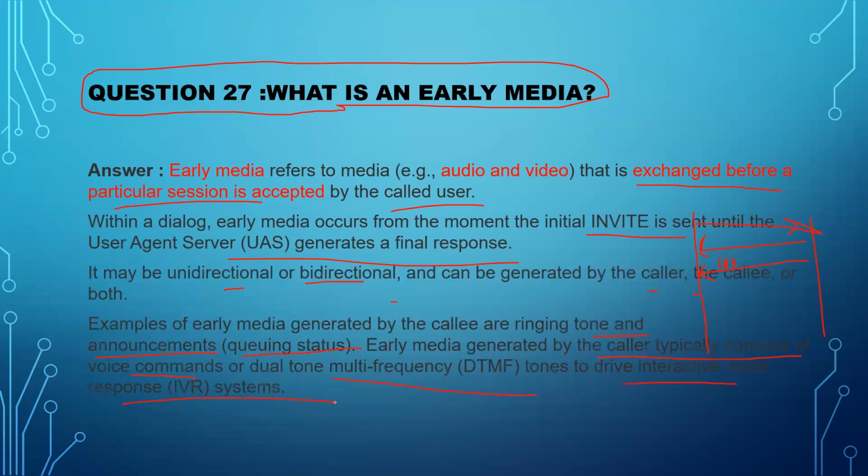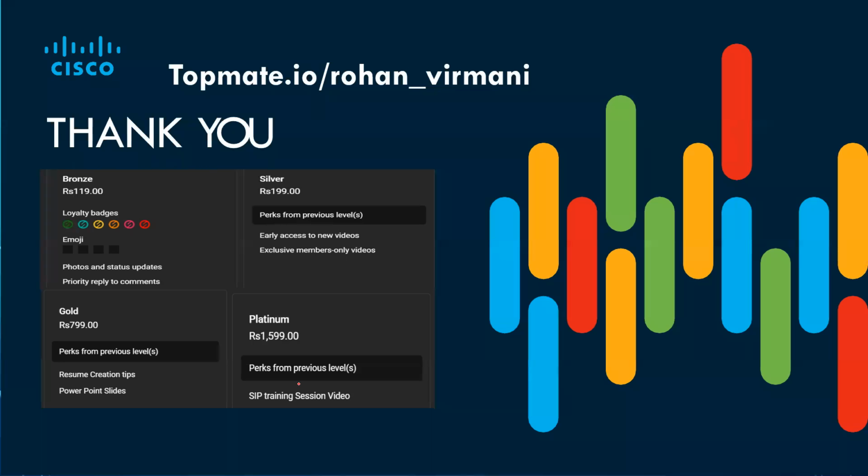Like if you're calling customer care and without a ring it says, thank you for calling customer care, press 1 for this, press 2 for this. That is DTMF tones to drive IVR systems, right? These are the voice commands.